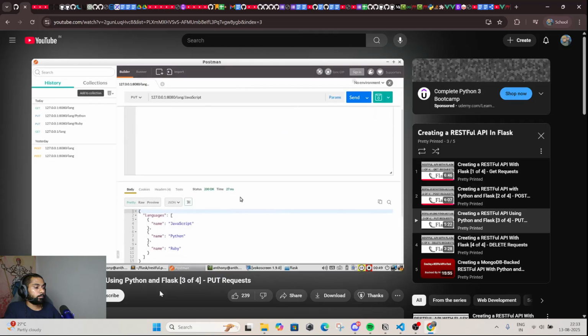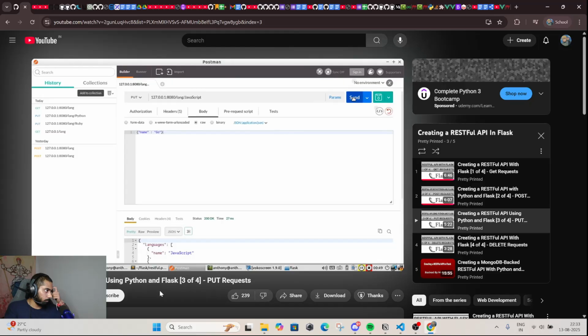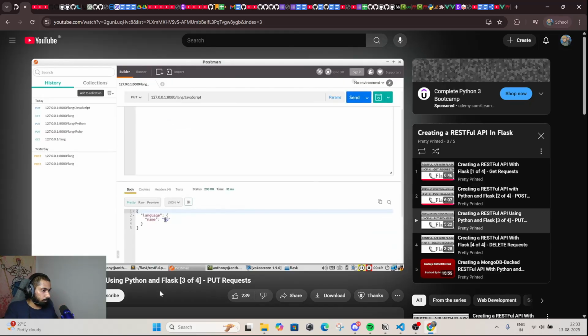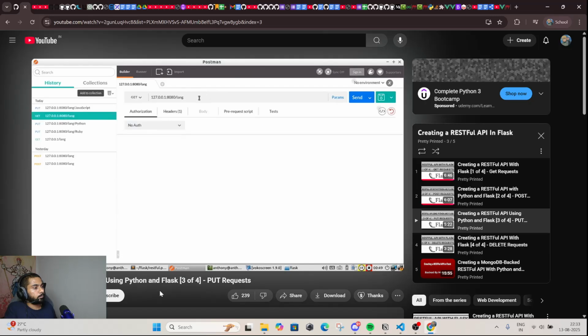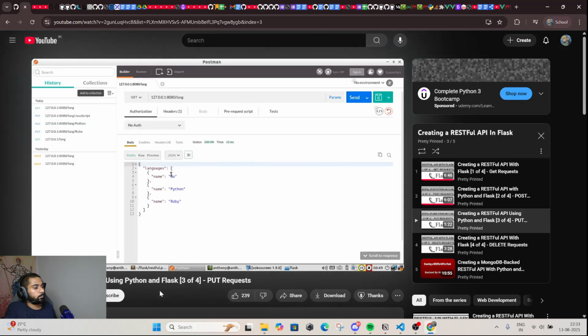So by running this, I should update the dictionary in the list. So it returned the single dictionary with a new name. So now if I run a GET request on all the languages again, I should no longer see JavaScript, I should see Go in its place. So now we have Go, Python, and Ruby.